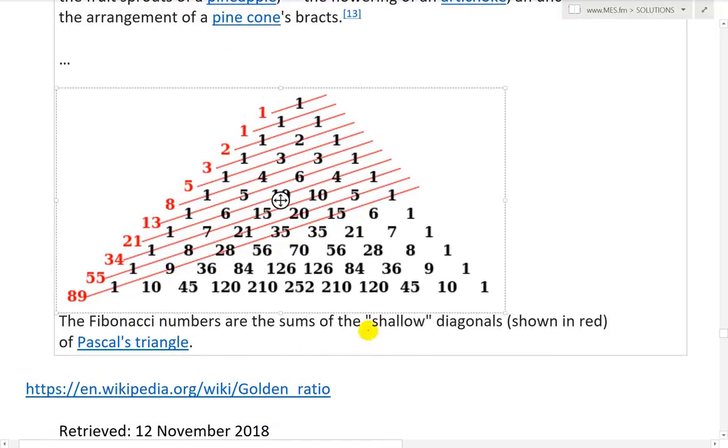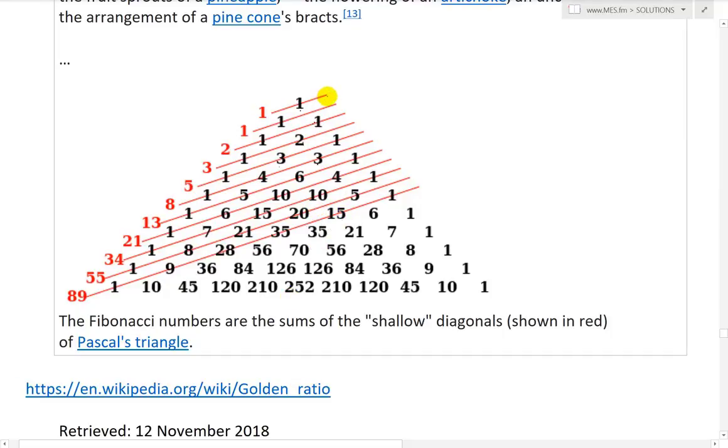And the Fibonacci numbers are the sums of the shallow diagonals, shown in red, of Pascal's triangle. So notice how this goes up to 1. So this one here, if you have 1, this is going to be 1. It'll be the sum of 0 and 1. And this one here, the sum of 1 and 0. And then if you have over here 2, it's going to be the sum of 1 plus 1, which is 2. And then the 3 is going to be 1 plus 2, which is 3. The 6, as you can see, is the sum of the top two. So 3 and 3 is 6. So you go to here, 35, 20 plus 15 is 35.